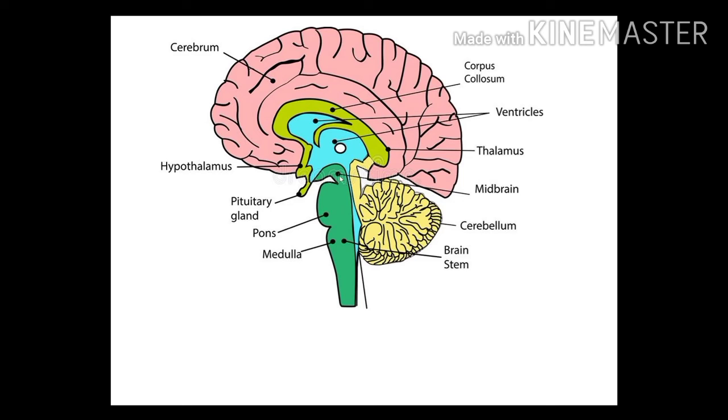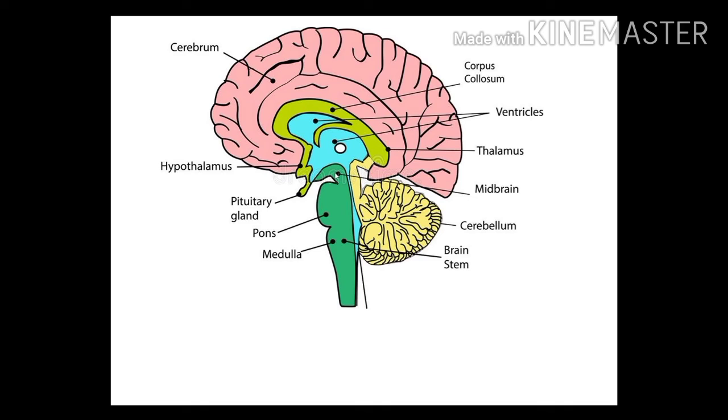Let's go to the midbrain. The midbrain is located between the diencephalon and pons. This part is the pons varolii and below that there is the medulla oblongata. Both parts are called the brain stem. Before that we will discuss the midbrain.